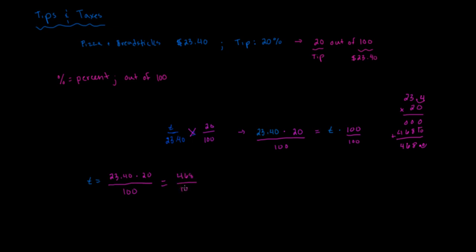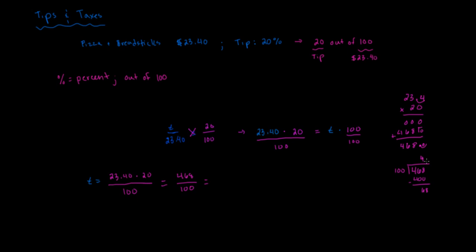And that's still over 100. Now, when we divide by 100, there's a couple ways you can do that, right? You can actually place the 468 on the inside of our long division symbol here, make it our dividend, and then we can divide it by 100. And we know that 100 is going to go in there 4 times, and then we're left with 68, because 4 times is 400. We'll subtract. We're left with just 68.